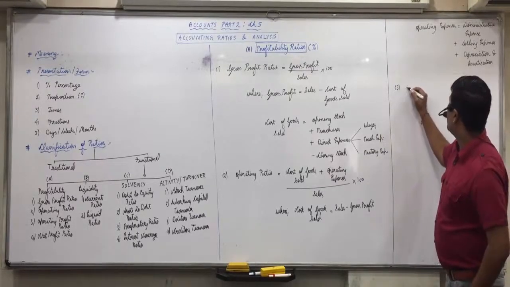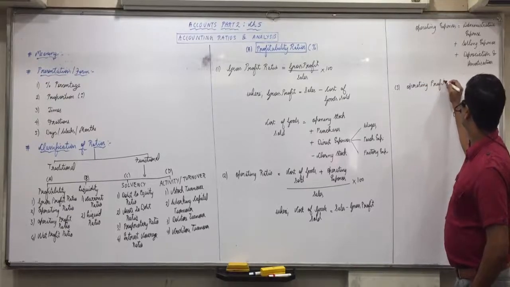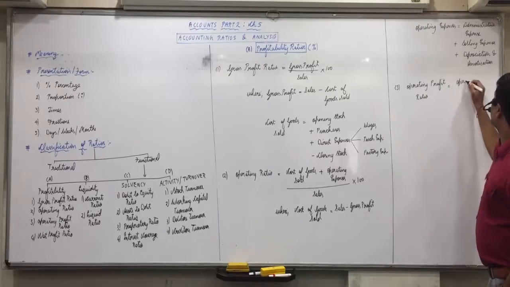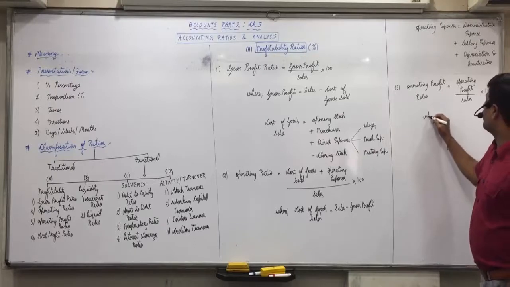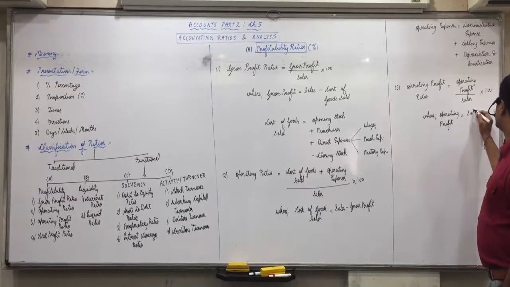Then third, operating profit ratio is equal to operating profit divided by sales into 100, where operating profit is equal to sales minus cost of goods sold minus operating expenses.